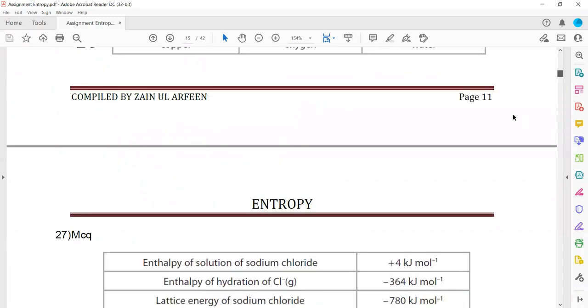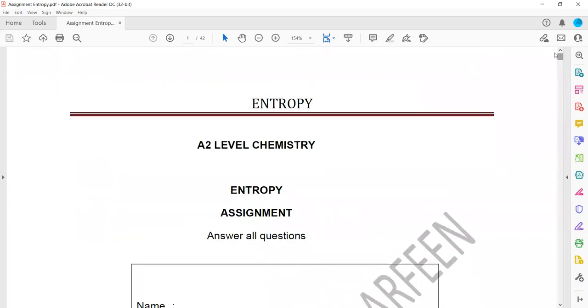So this was assignment related to entropy. The next session we'll do assignment related to equilibrium constant.